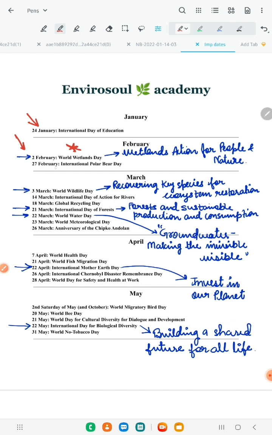27th February is International Polar Bear Day. Moving on to March, World Wildlife Day, 3rd March, very important again. Its theme was recovering key species for ecosystem restoration.